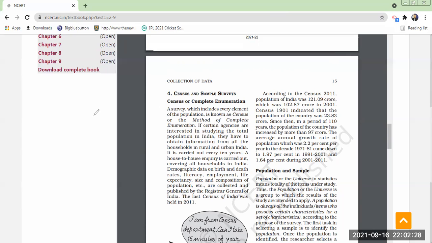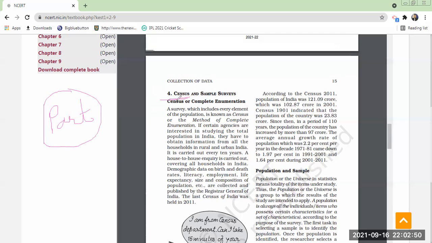If you are defining a word, that word should not come again in the definition. Sample means part of the total, a small unit of a large population. Whereas census means the entire population.